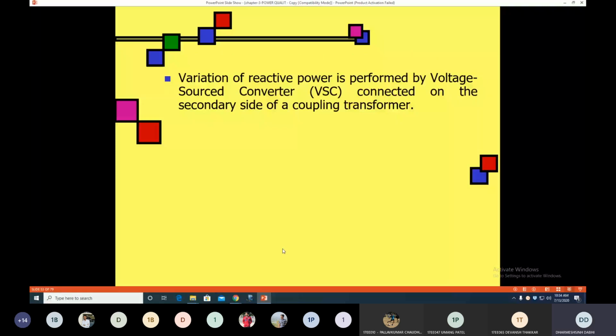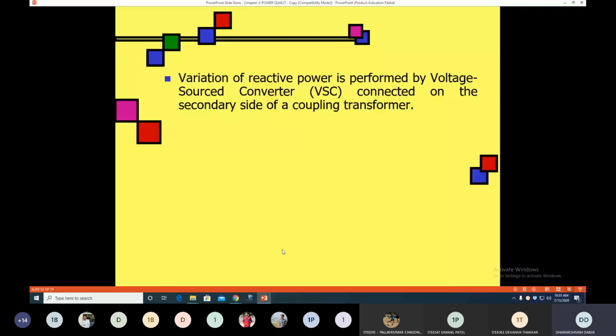So the construction of the STATCOM is made up of voltage source converters. Here I say that it is a converter, not a rectifier, not an inverter, because it acts as both a rectifier as well as an inverter. But in the general case, when it injects reactive power, it acts as an inverter. Whenever the capacitor requires storage, at that time it acts as a rectifier to store the energy.